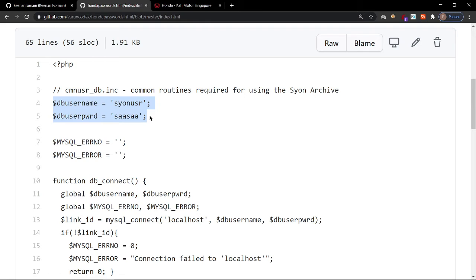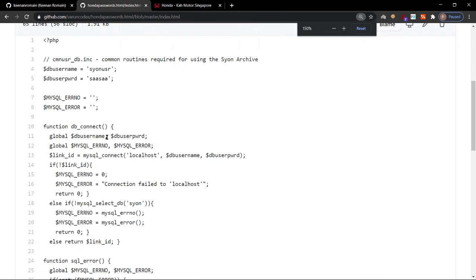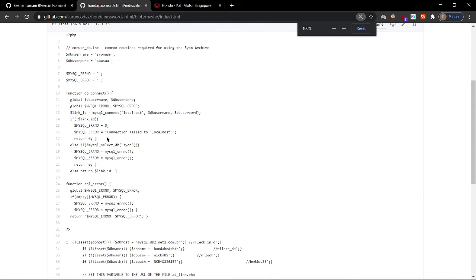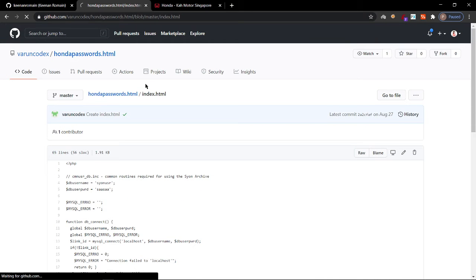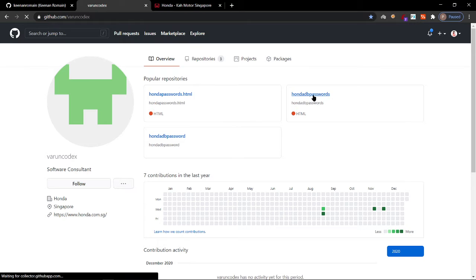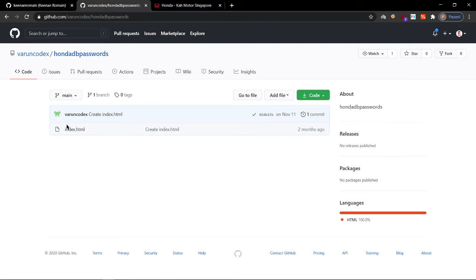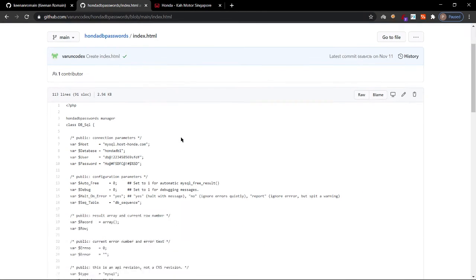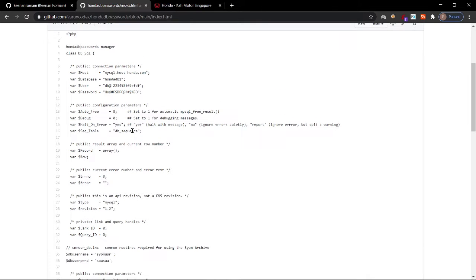The database username is SVONUSR and the database user password is SWASWA. Okay, and he has some other repositories too. Let us check those. Honda database password index.html. Okay, here also he has exposed credentials.